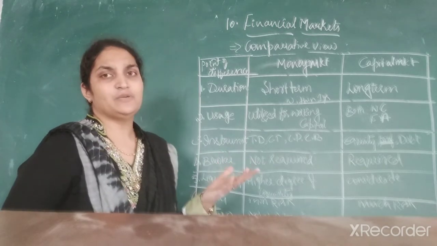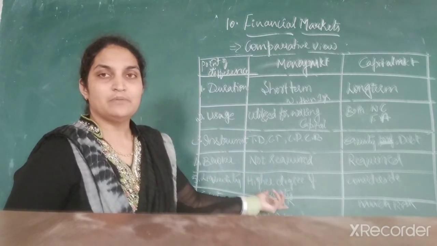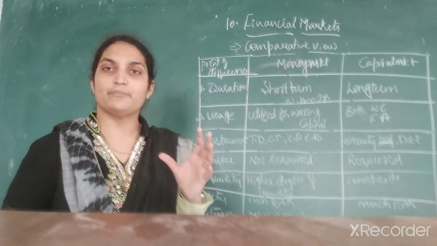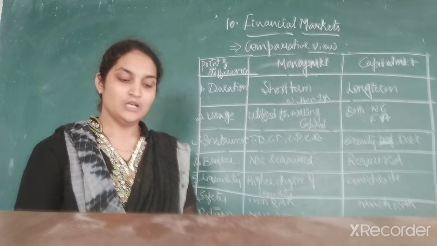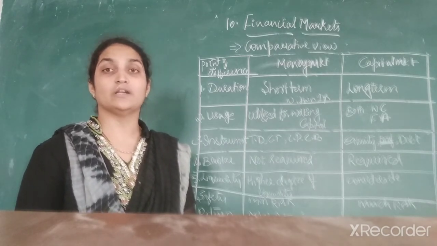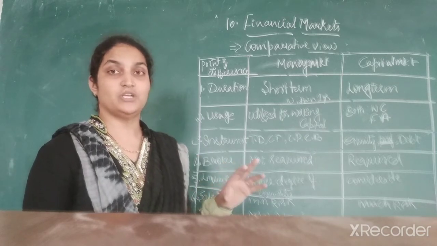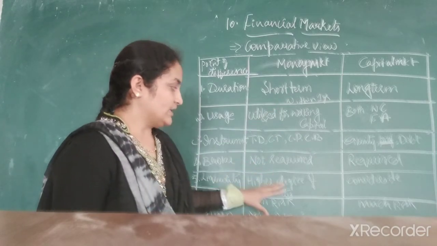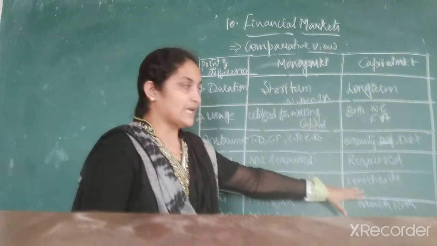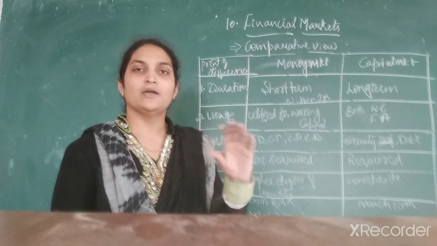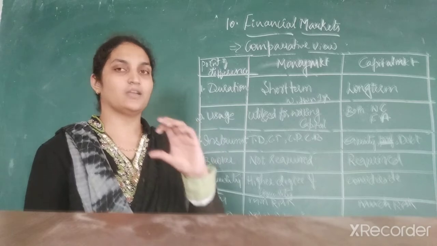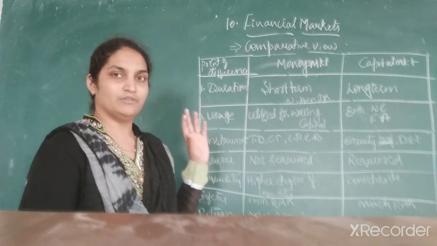Next is liquidity position. Under the money market, there is very high liquidity. In order to provide liquidity, a separate institution has been set up. That institution gives you a ready market where you can buy and exchange securities. That is why there is a high degree of liquidity here. But whereas in capital market there will be considerable liquidity. It is not high, not low, but in between.